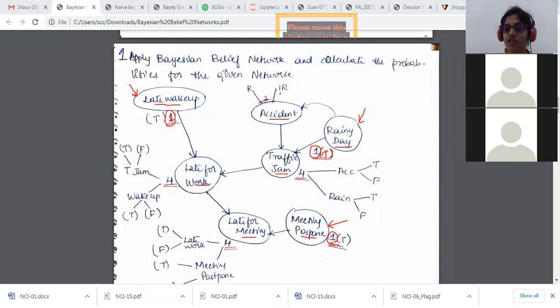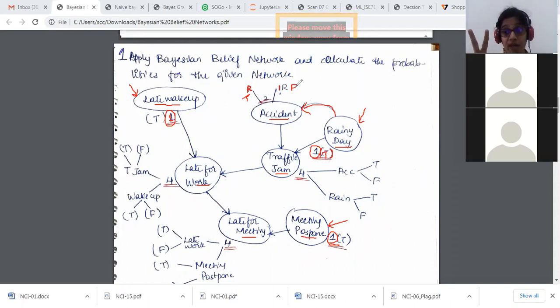So this is having one parent node. I have one parent node to accident. It is telling that since it was rainy, there was an accident that happened. There's a dependency. So when it is a dependency, on what is it dependent? It is dependent on the rainy day, on raining or not raining. That is, it is dependent on the true or the false option. That's what I'm telling: when I have one parent node, I'll be writing the true and false of that parent node. So I'll have two possible options.